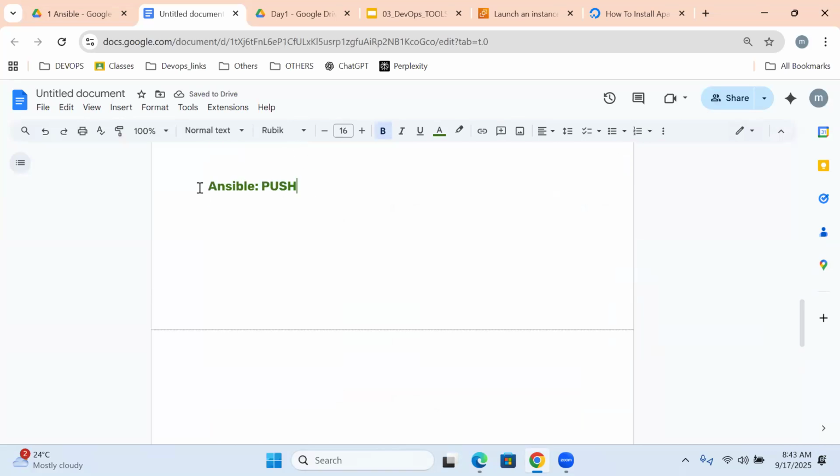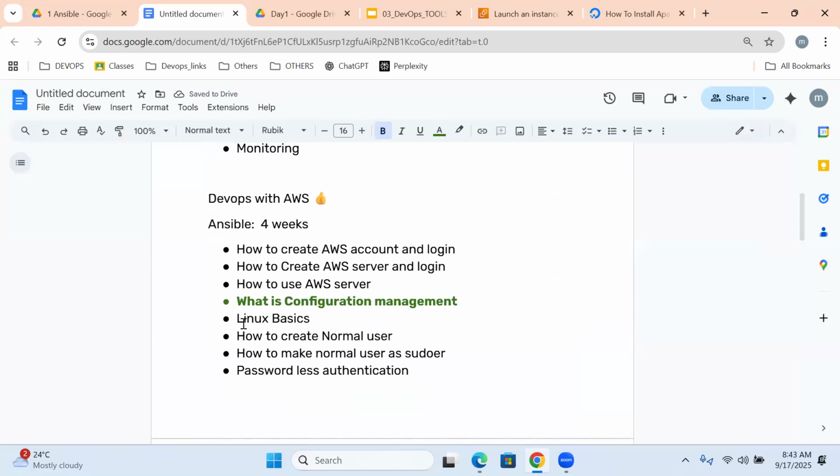And before starting Ansible, we have to understand one more thing: Linux basics.